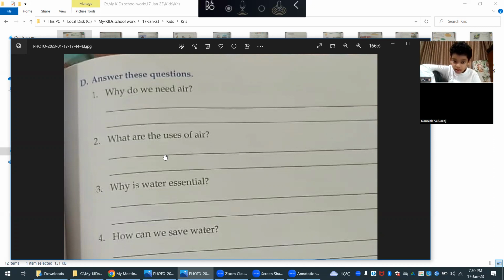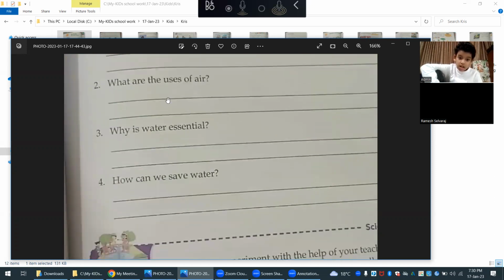Okay. And what are the uses of air? The uses of air are breathing, helping kites and aeroplanes fly, and also helping boats sail on water.